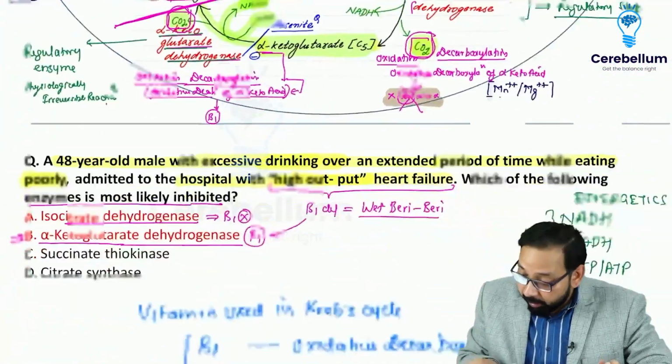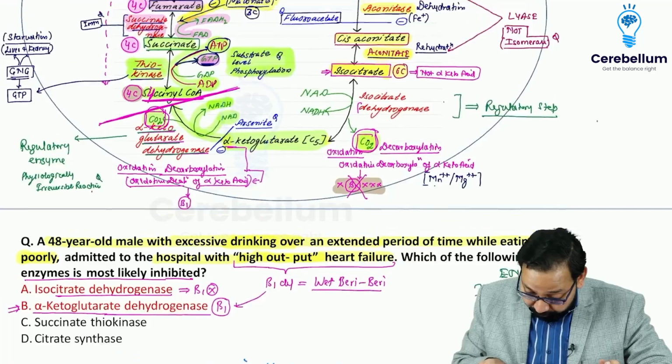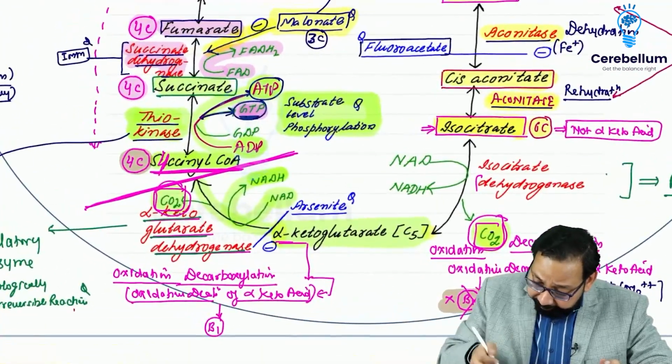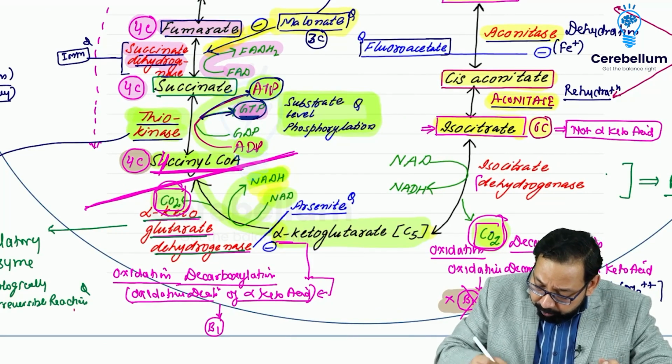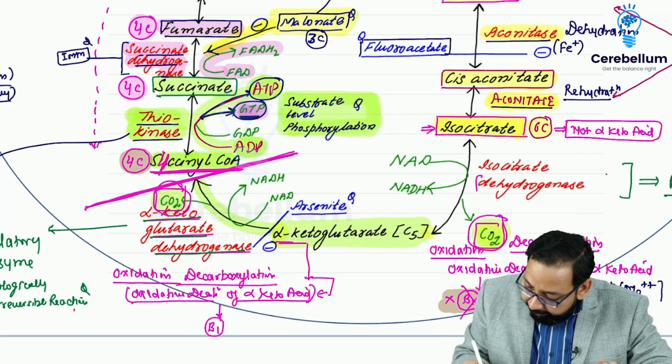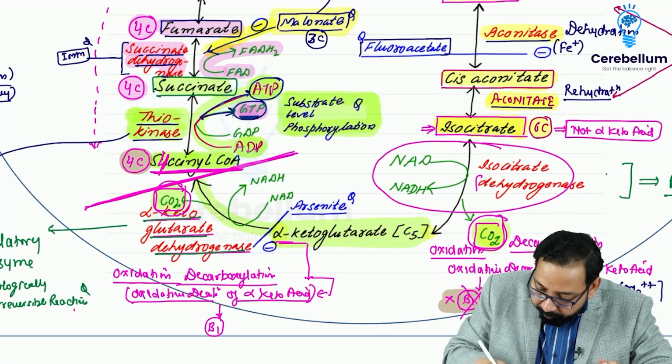Now, energetics of Krebs cycle, 3 NADH are produced. I can highlight, yes, 1 NADH is produced by isocitrate dehydrogenase. 1 NADH produced here. Okay.